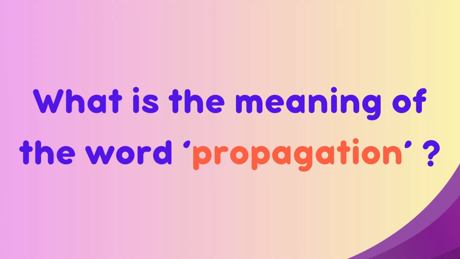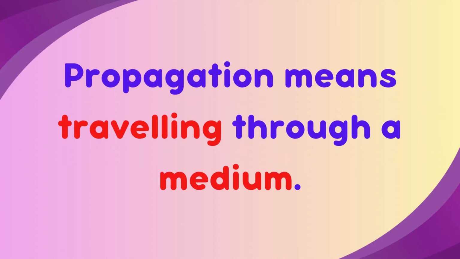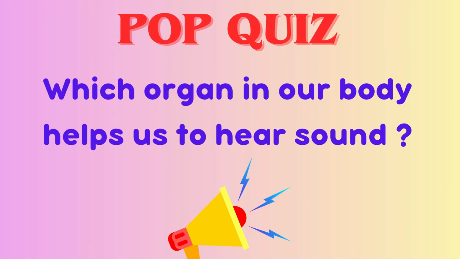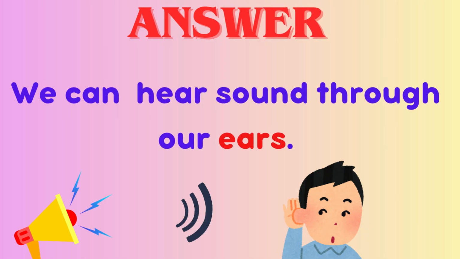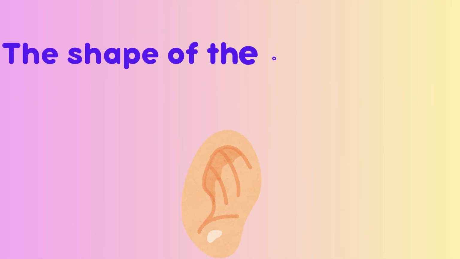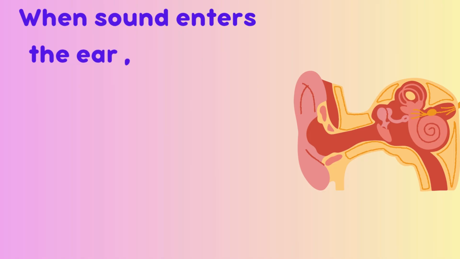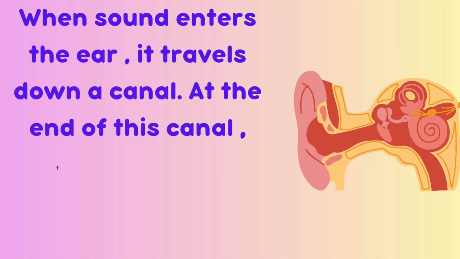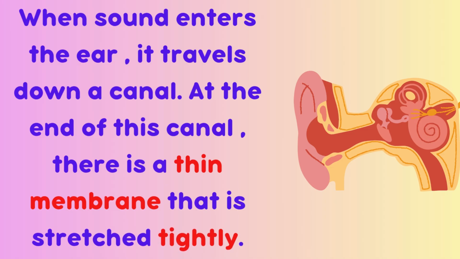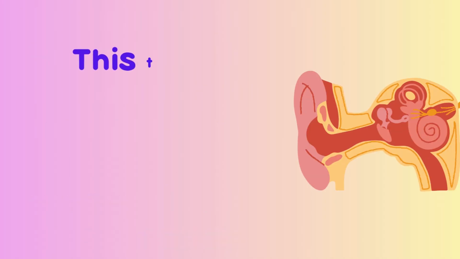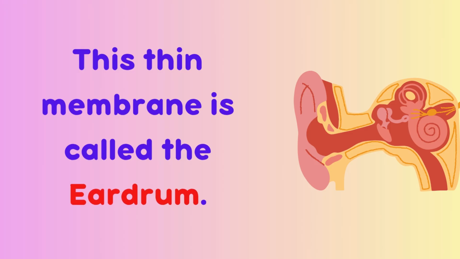What is the meaning of the word propagation? Propagation means traveling through a medium. Which organ in our body helps us to hear sound? We can hear sound through our ears. The shape of the outer ear is like a funnel. When sound enters the ear, it travels down a canal. At the end of this canal, there is a thin membrane that is stretched tightly. This thin membrane is called the eardrum.